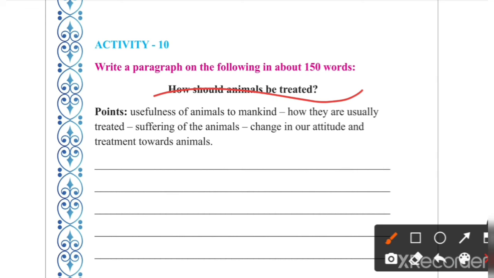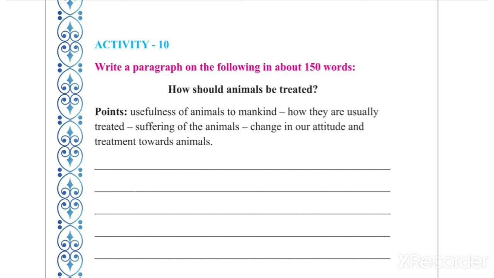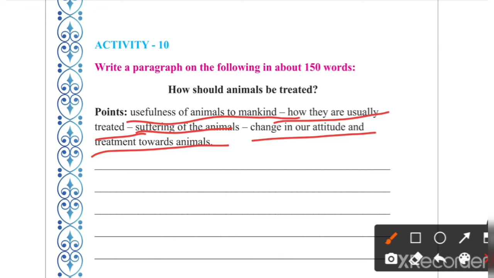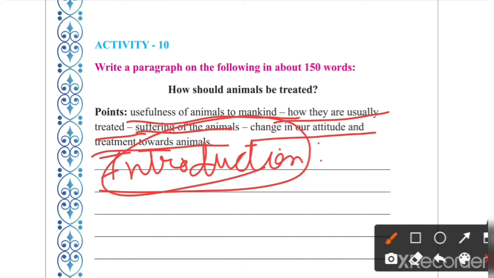Because we have studied this chapter, animals, man's relationship with animals, related paragraph writing is given here, and points are also given. Which are the points? Usefulness of animals to mankind, how they are usually treated, suffering of the animals, change in our attitude and treatment towards animals. How will you start? You will write 1-2 lines for introduction. You will not mention the word introduction.